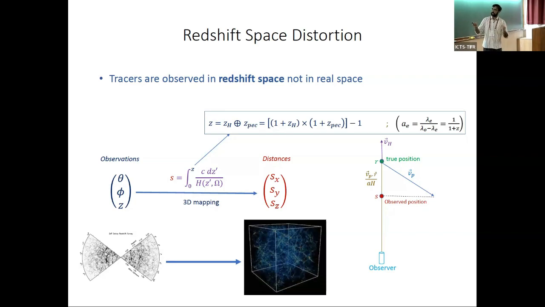But this redshift is not solely due to the Hubble expansion of the universe. There is also a contribution from the peculiar velocities of these objects, due to the Doppler shift. The overall effect is that the distribution is distorted along the line of sight.